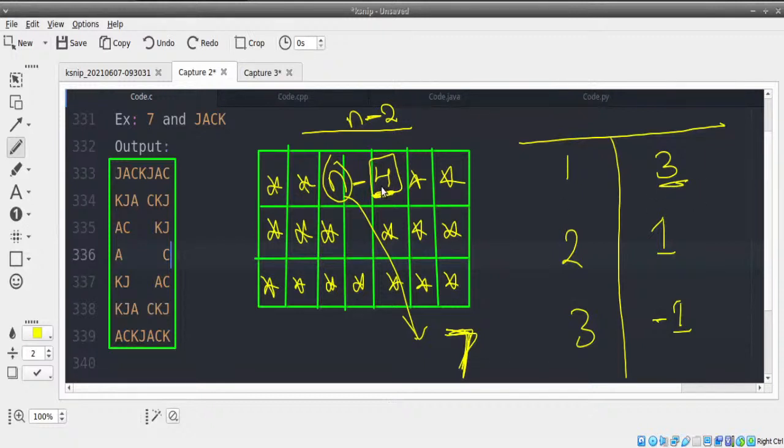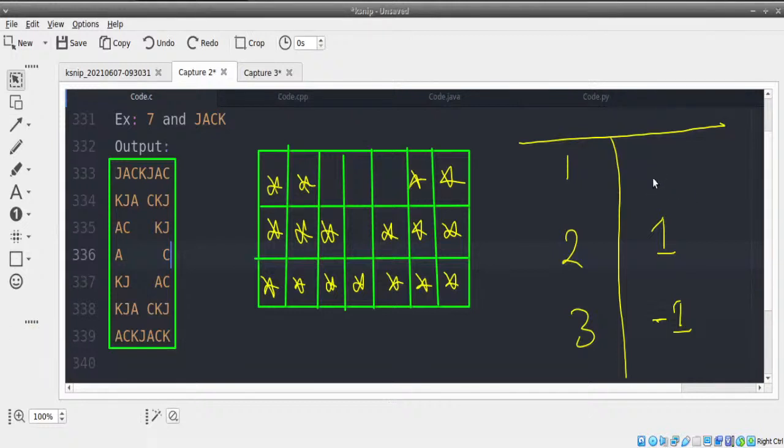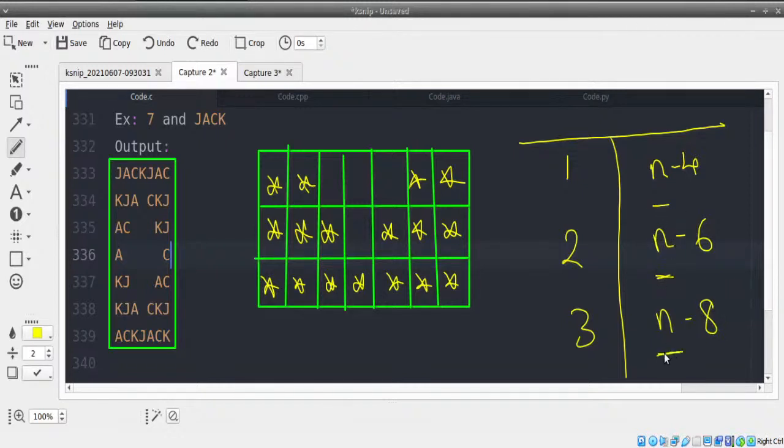So we have n minus 4 spaces here, here will be n minus 6 spaces, here will be n minus 8 spaces, and so on. This is our logic. We start with n minus 4, and each time you can do n minus 4 minus 2, and so on. You can keep increasing like this. So that is one way you can solve it.